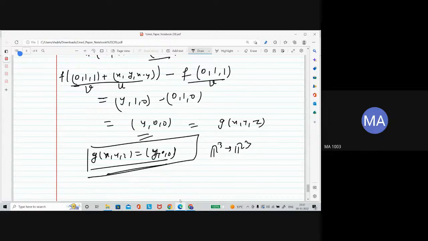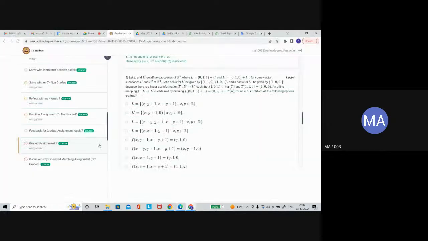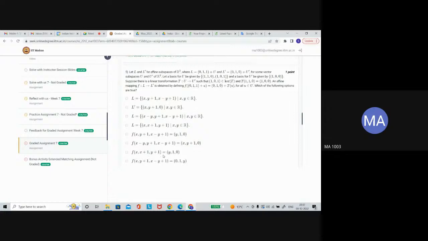For x y z, you are mapping any element onto the x-axis. So actually this is a linear transformation. That means your expression f of v plus u minus f of v, whatever you are getting, you are assuming it as a map, and it is a linear transformation. This is the definition saying whether the map is affine or not. So the first option is actually giving the affine subspace.